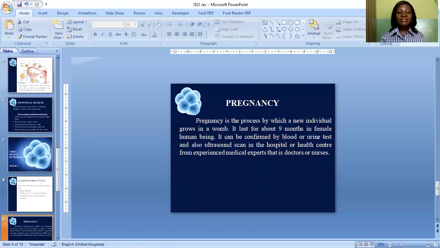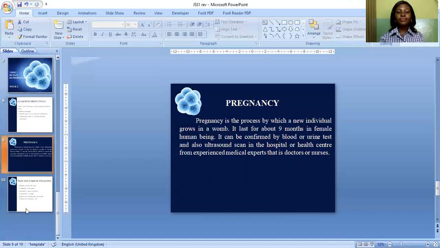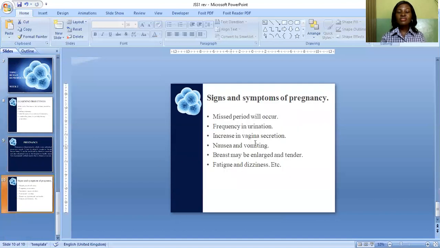Now, let's look at the signs and symptoms of pregnancy. Missed period will occur. That's number 1. That is, a woman that is pregnant will not experience menstruation. Menstruation will cease for that 9 months.